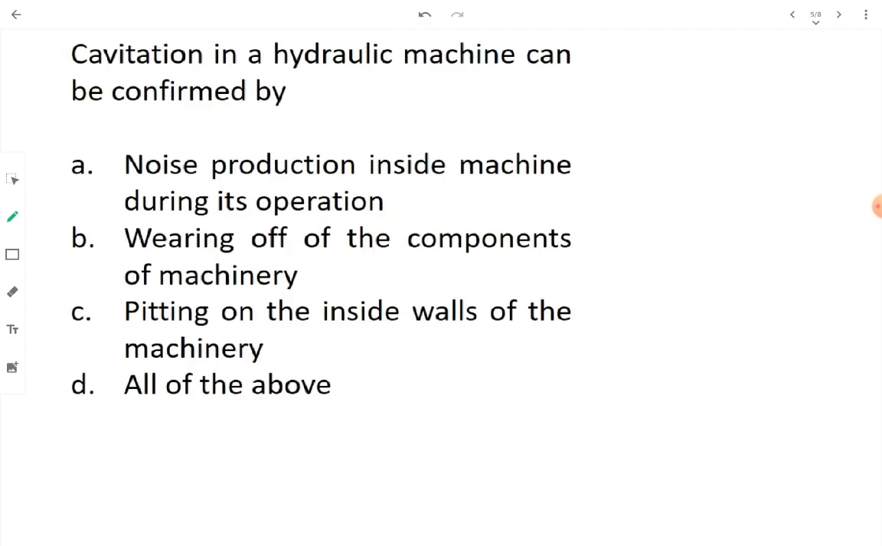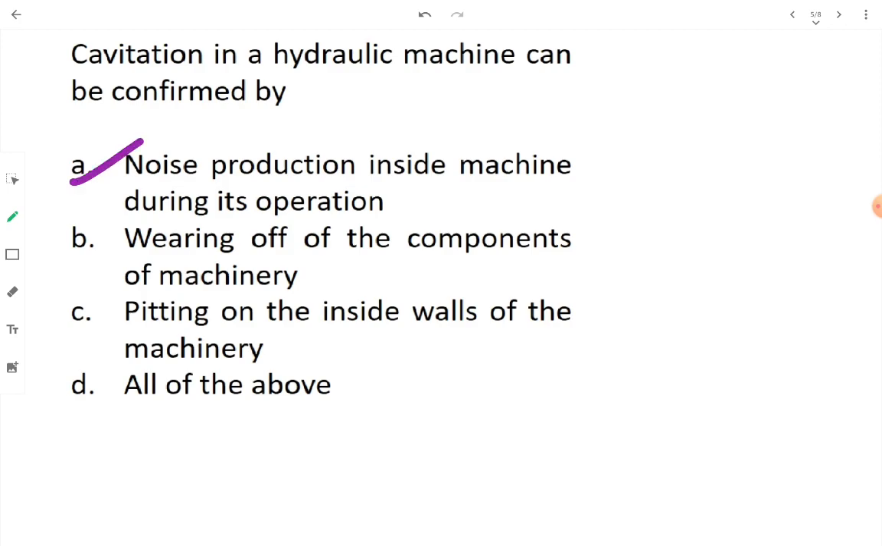Cavitation in a hydraulic machine can be confirmed by... okay, now every now and then you are not going to open the hydraulic machinery and check for the pitting, but another way to confirm that cavitation is going to take place or is happening in a hydraulic machine, you can confirm it by noise production inside the machine during its operation. Whenever you are starting the machine, if you are hearing some unusual noise inside the machine, then it is one of the symptoms that cavitation is taking place.